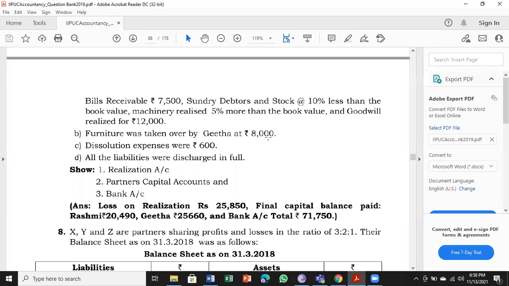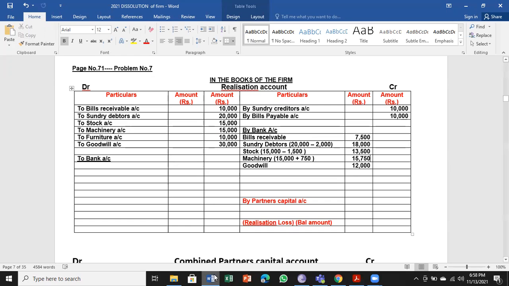Furniture was taken over by Geeta at 8,000. So instead of by cash or by bank, it is partners capital account. So Geeta is taking over furniture, only one asset. So I will take it in the outer column. So I have written there by Geeta's capital. This is the entry. Furniture is only an information. So this 8,000 has to be debited to Geeta's account later.